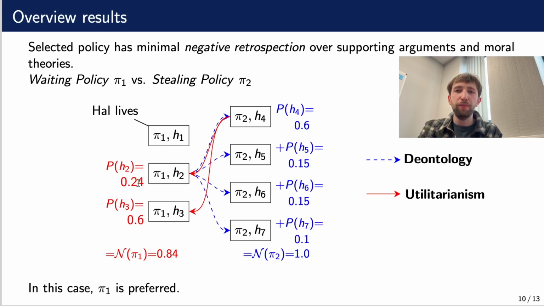We sum the probability of attacked arguments in support of each history. We have a waiting policy here where Hal stays at home. We have a policy where Hal steals the insulin. As we can see, Hal always ends up stealing, so there's complete non-acceptability. And Hal might survive if he stays at home, and so this argument isn't attacked. Therefore, there is less non-acceptability on the waiting policy, and so it is preferred. There's a smaller probability that it's attacked.